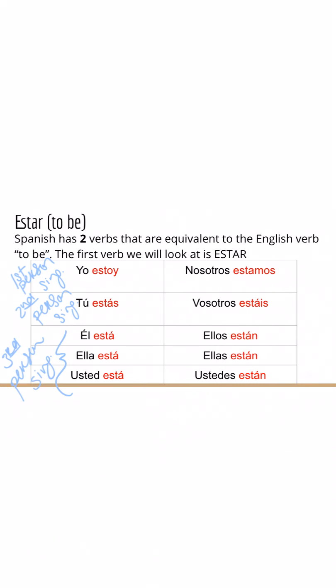All right, then we have nosotros estamos. This would be our first person, not singular, but plural, right? And it's first person because I am included in this. Nosotros is me and my friends. We have vosotros estáis. Remember, we will never get into the practice of this verb, but it is important for us to recognize. And then we see ellos, ellas, y ustedes están. And just like across from it, this is also the third person just within that plural form.